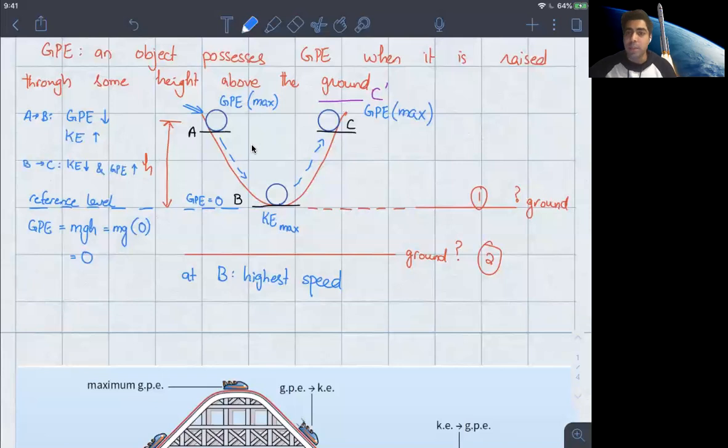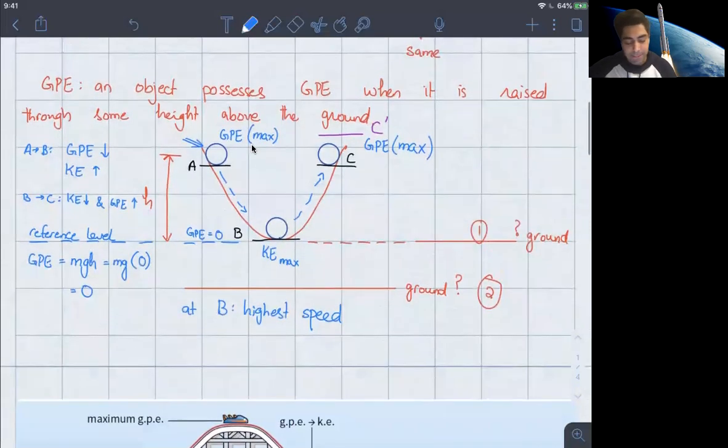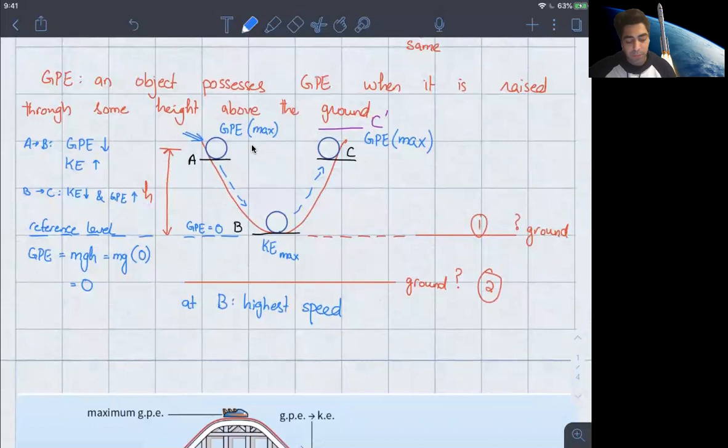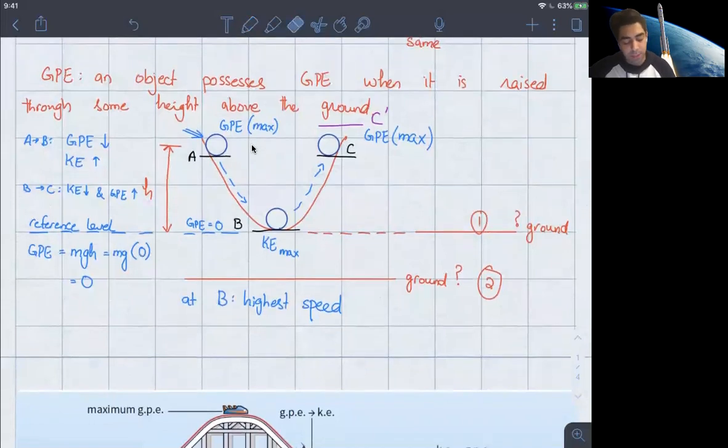Now, coming back to why it cannot go up to C dash, it'll make it a lot easier if we can pick some numbers, and I'm probably going to get rid of all of this because it's getting a little too messy.